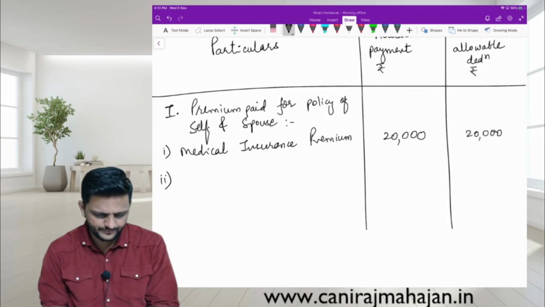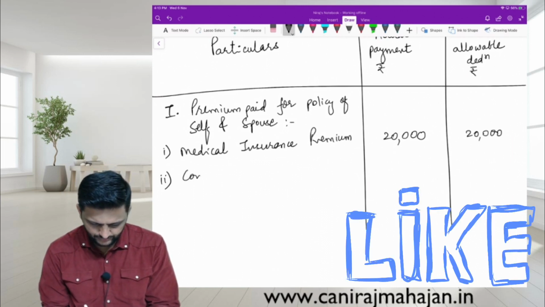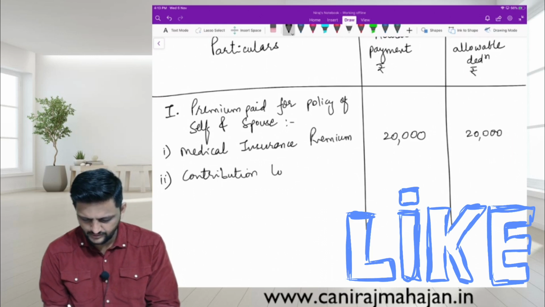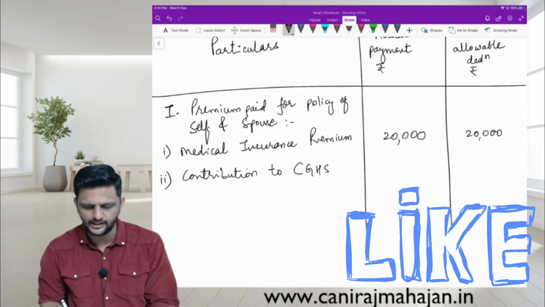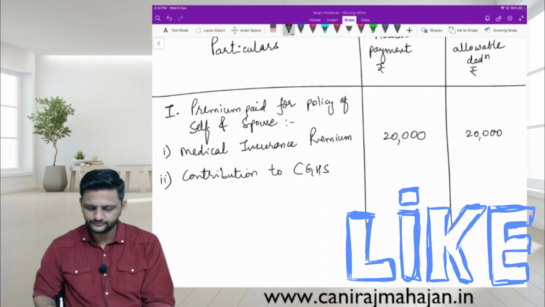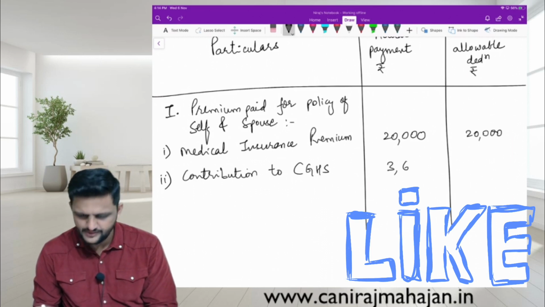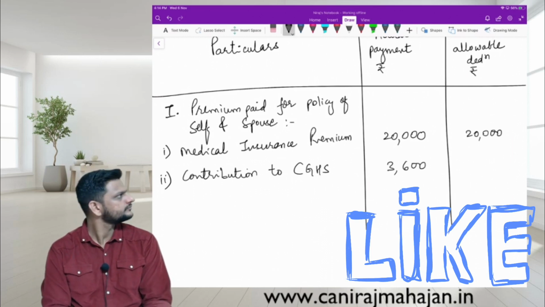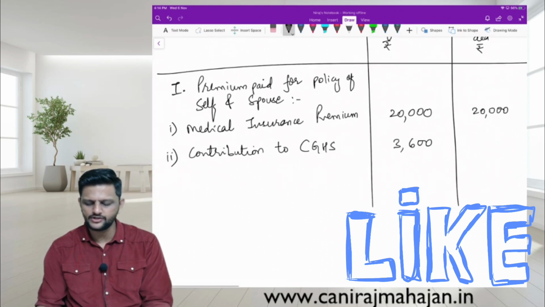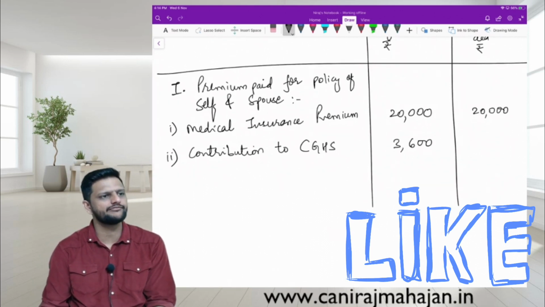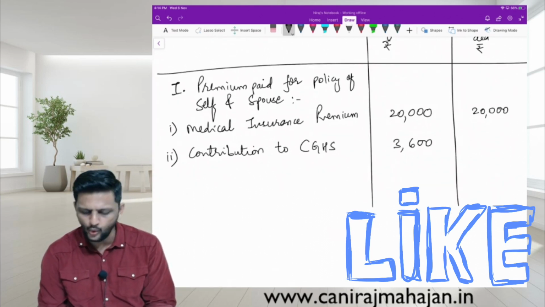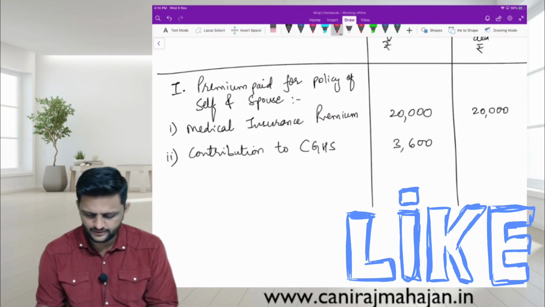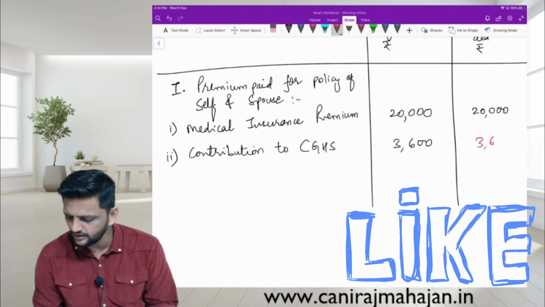The second one is contribution to CGHS. How much is paid? 3,600. Have we exhausted the limit of 25,000? No. So we can claim here 3,600.